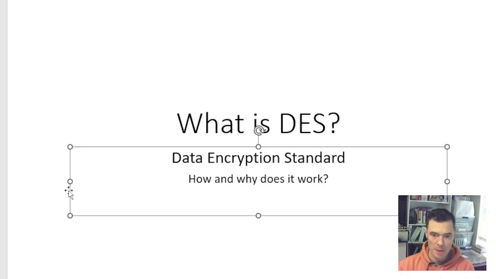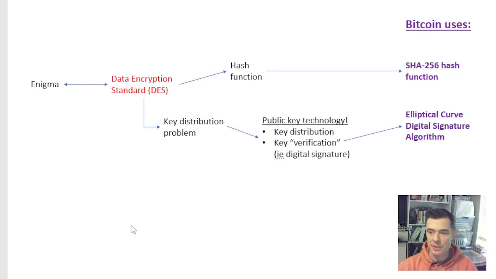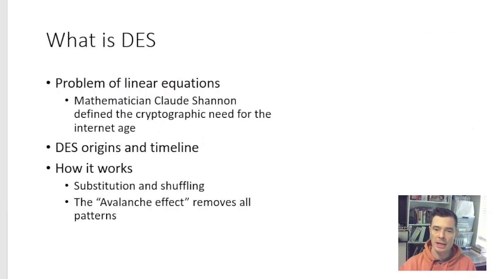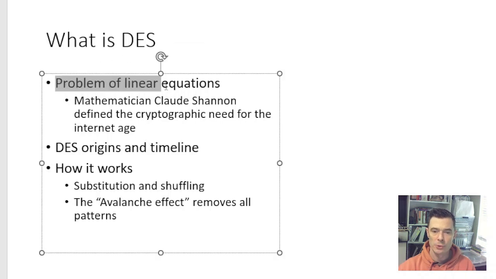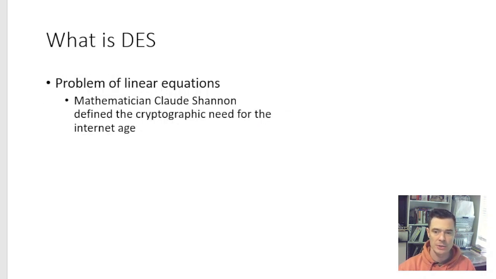Okay, so this topic is the Data Encryption Standard, DES, which traces directly to both of the cryptographic technologies that are within Bitcoin. And I think if you take DES and compare it to the Enigma, it's not easy to wrap your head around what DES is. So that's why we're covering DES, and we're going to use the Enigma to show this problem of linear equations, and then tie that into how DES solves that problem, and then how DES works.